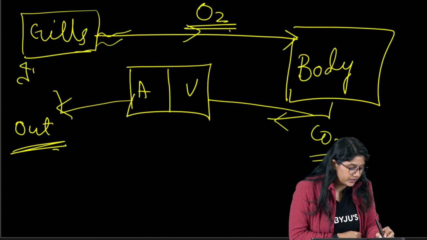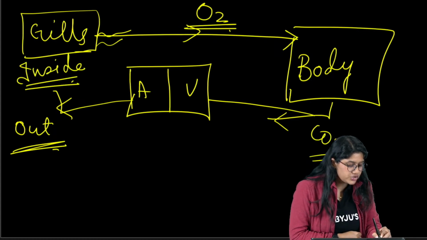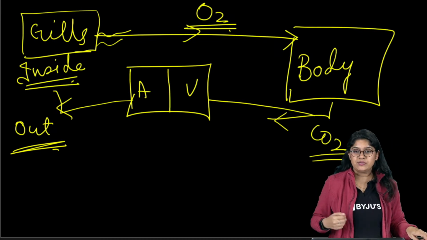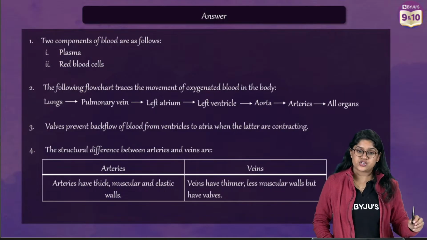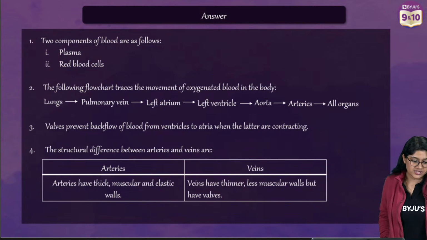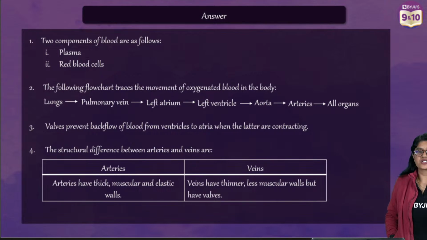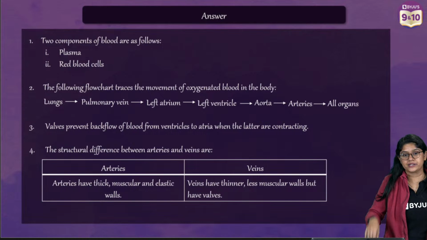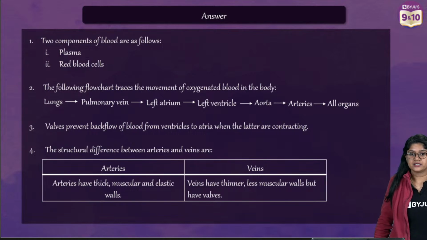Clear? So यहाँ से हो रही है entry oxygen की और यहाँ से carbon dioxide. Clear? So this is how we will see. Single circulation. Clear? Very good. Cilia. Cilias are the small finger-like projection structures which are there on organisms like paramecium that actually help in the movement. Right? Done.